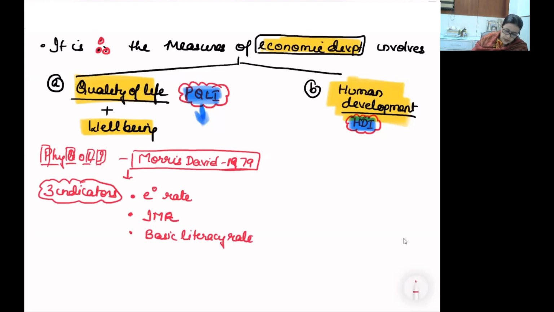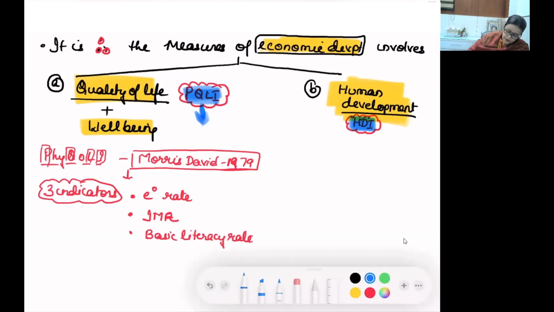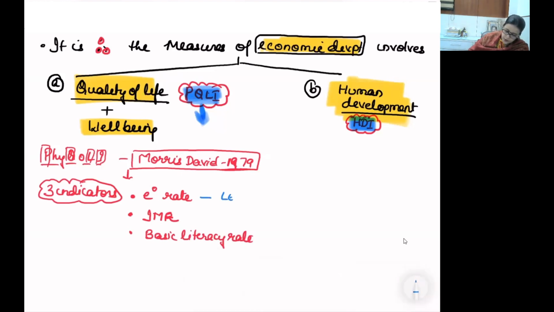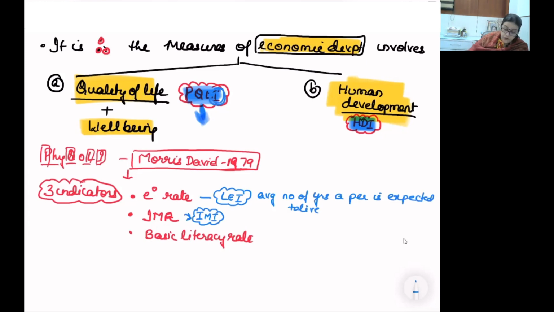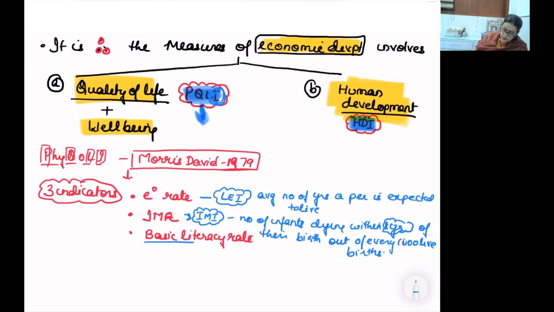Life expectancy rate. Let me write a single line definition for it. Life expectancy rate or index means average number of years a person is expected to live. Infant mortality index again is where the number of infants dying within 1 year, so 0 to 1 year, excuse me, within 1 year of their birth. And what is basic literacy rate?